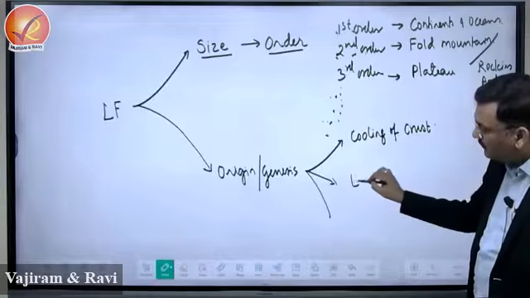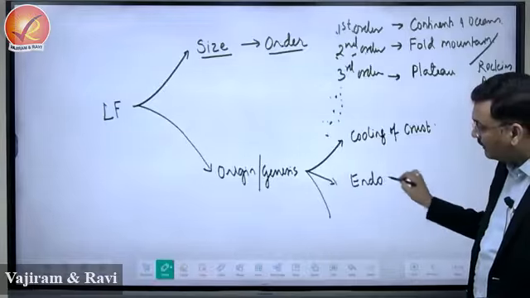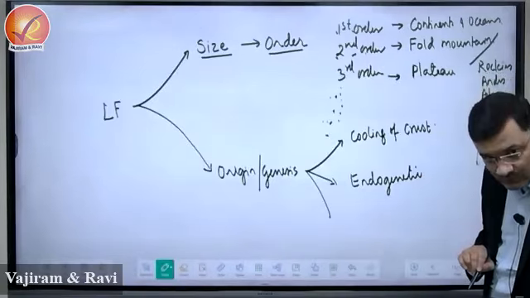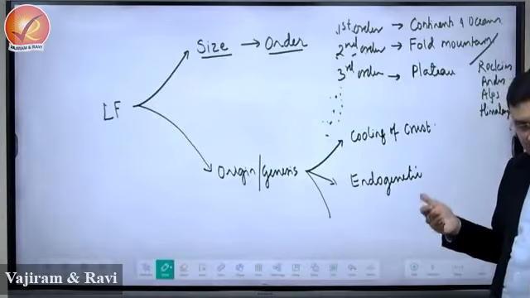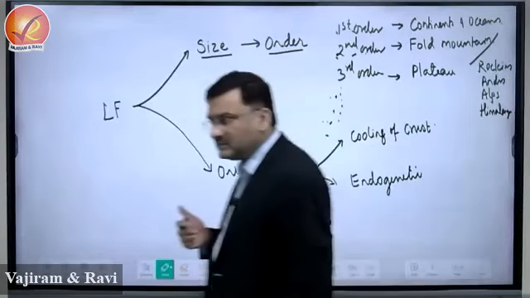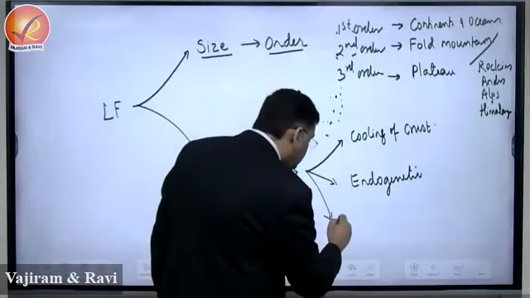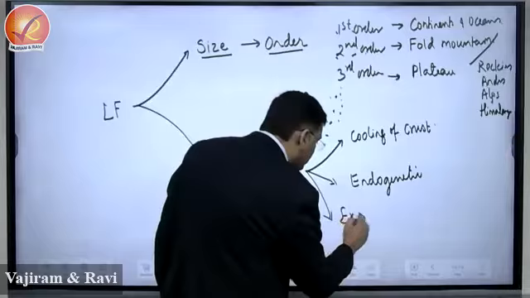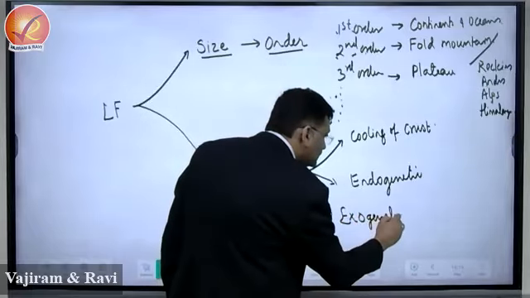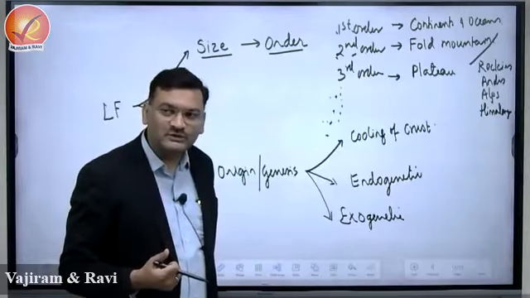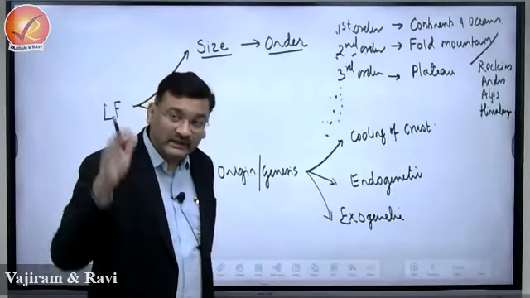Then landforms are the result of what? Endogenetic. Endogenetic is creating the landform. Okay. Now can we say landforms are also a product of exogenetic force? Yes or no? The primary function of exogenetic force is to degrade.